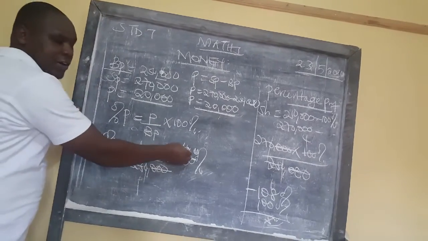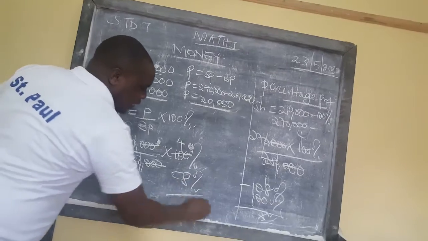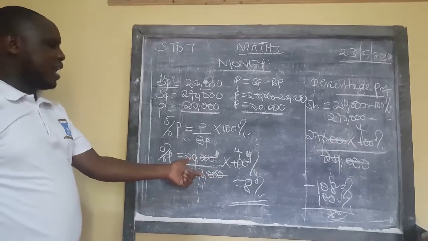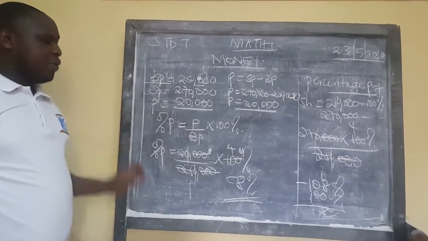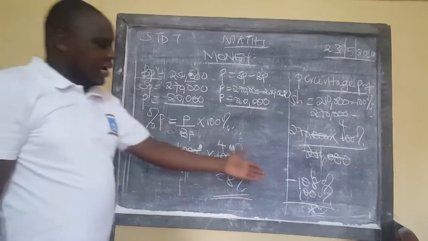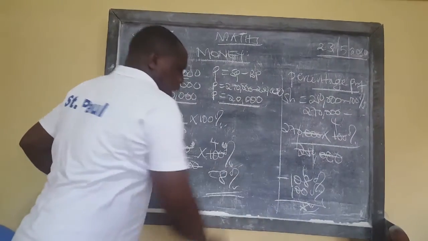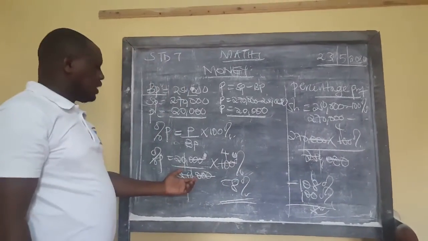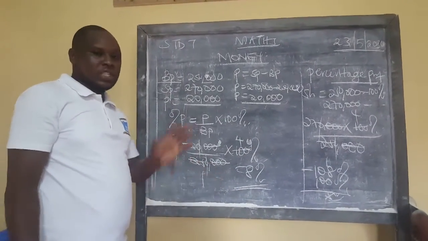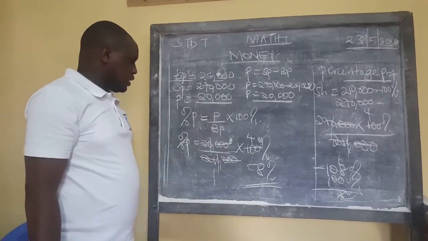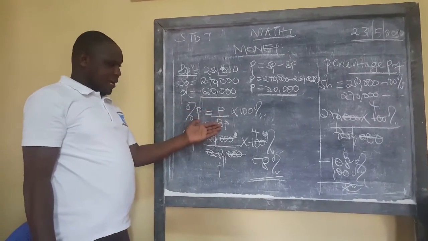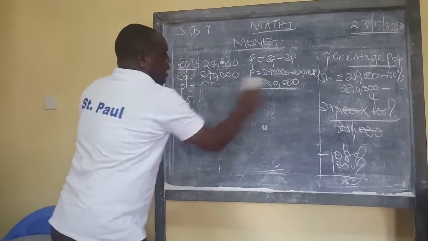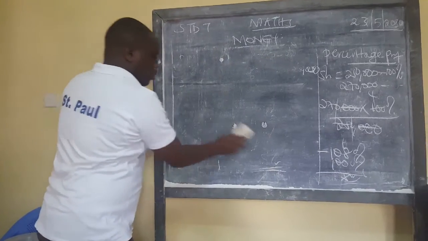Lana, what is 2 times 4? That will give you 8%, the same thing that we got on that side. So Lana, this is a very nice formula. If you use this, you're going to get it very straight. But look here, on the other method we need to subtract from 100% after getting the percentage. If you do it like this, there's no subtraction. So that's how you get it. Percentage profit is profit over buying price times 100%. Let's do another question now and see whether we are getting what we are doing.